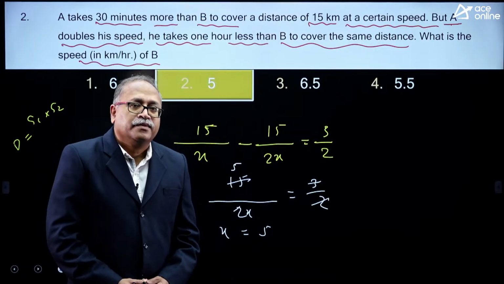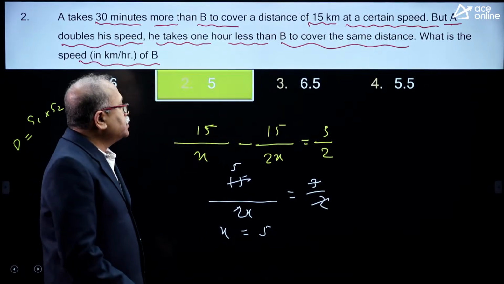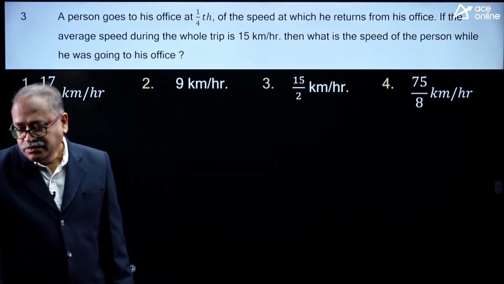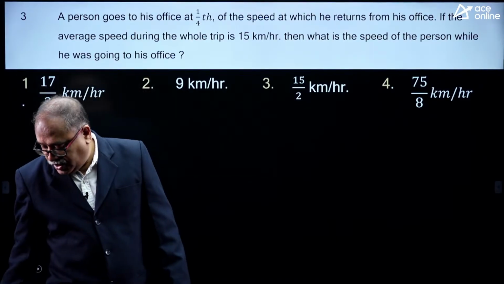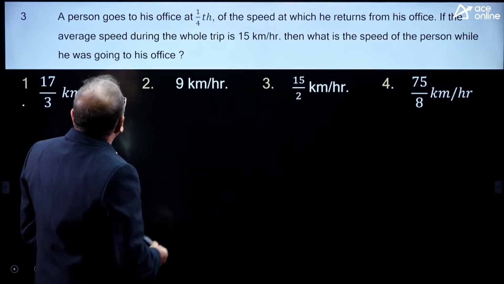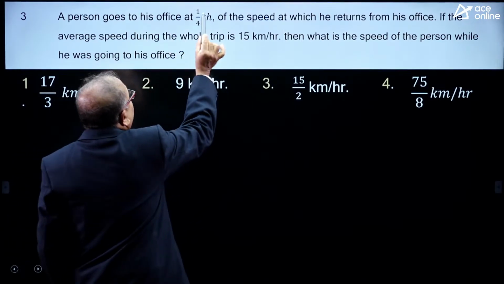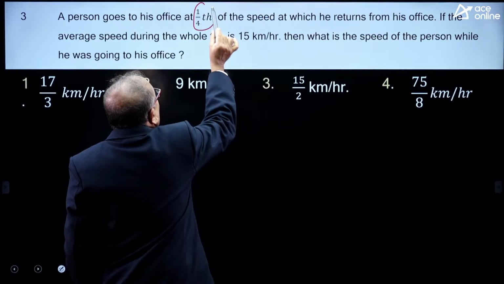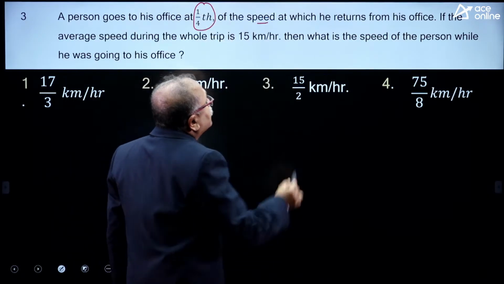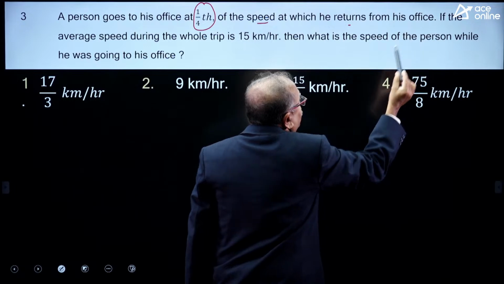Well done. I am moving on to the next question. Let us see what is there in this particular question. Here a person goes to his office at 1/4 of the speed at which he returns from the office.